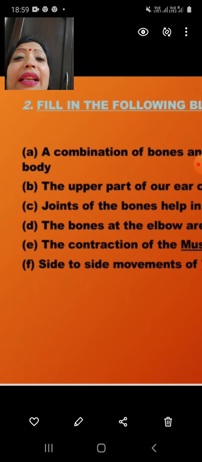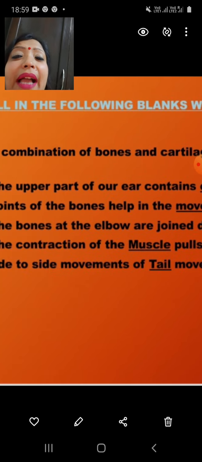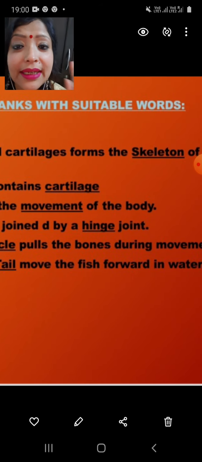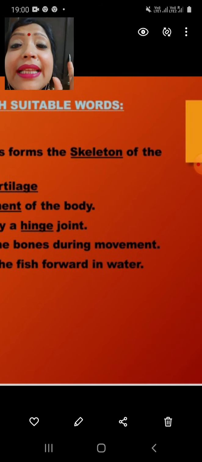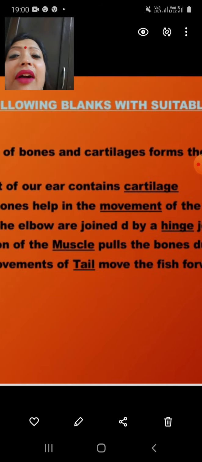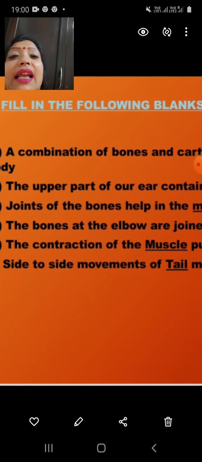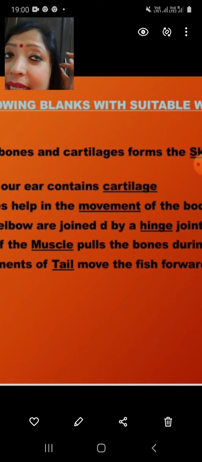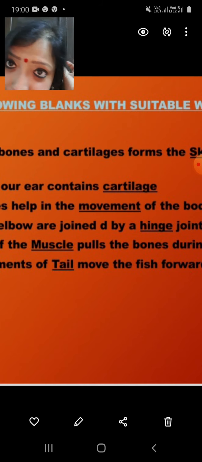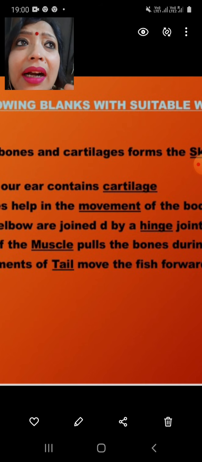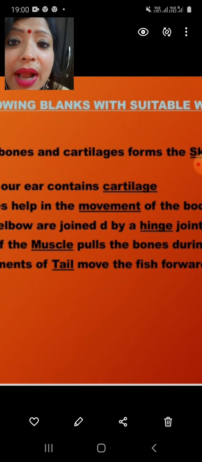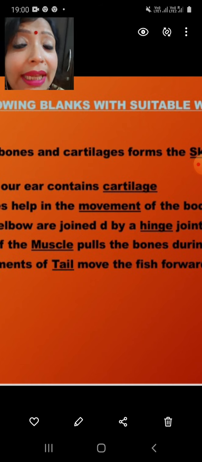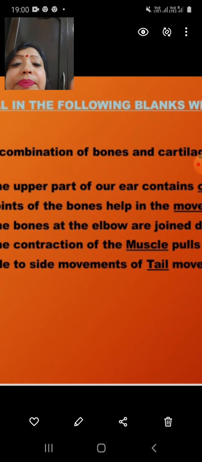Now you have to fill up the blanks. First one, a combination of the bones and the cartilage. Where the bones and cartilages are present, they are forming the structure which is called the skeleton. The upper part of our ear, if you hold the ear, you can see a semi soft structure, much less hard than the bone. This structure is known as the cartilage.